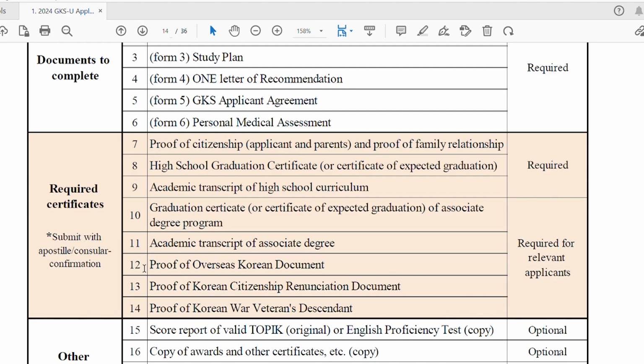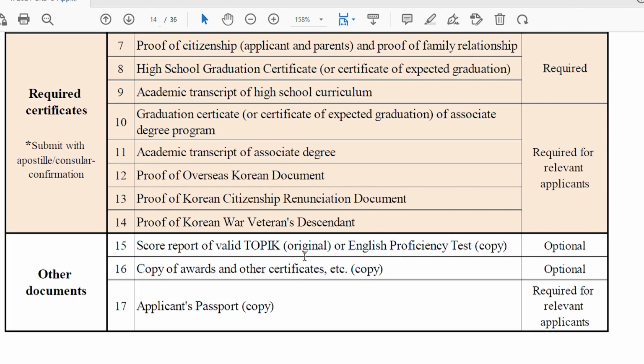Then there are some documents, document number 12, 13 and 14, that are only needed if they are applicable to you. If they are not applicable to you, there is no need to submit these documents. Then there are some other documents. The first one is a valid TOPIK score or English proficiency test. Many students are confused whether they need apostillation or not. IELTS, TOPIK, TOEIC, TOEFL don't need any apostillation or attestation from the Korean embassy. Your copies of awards and certificates also don't need any apostillation or attestation from the Korean embassy.